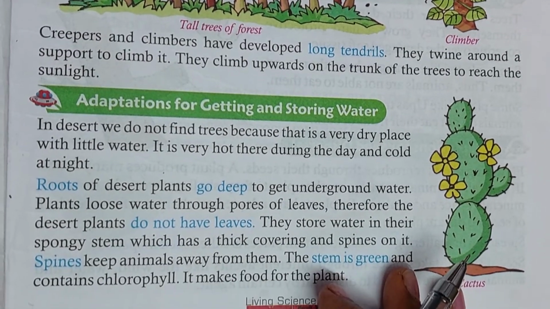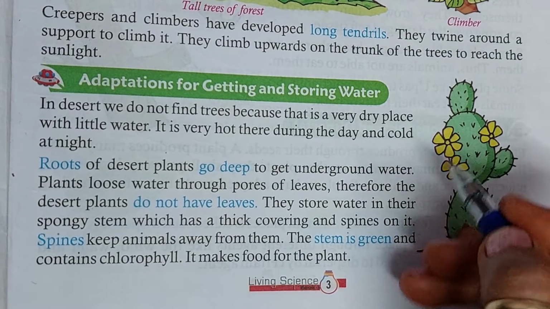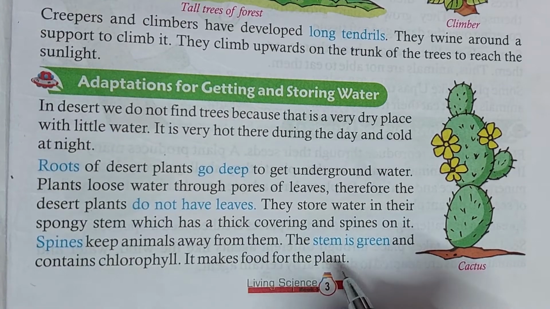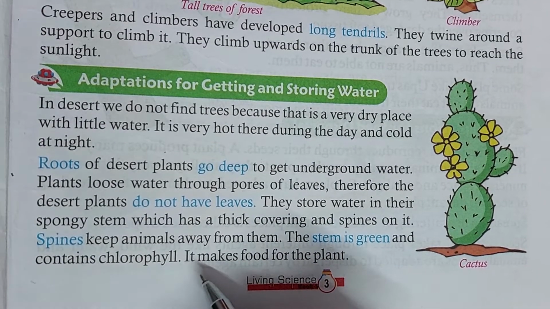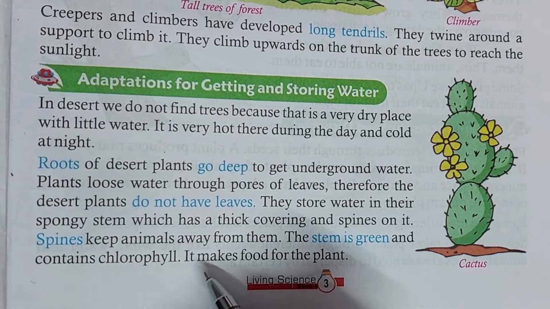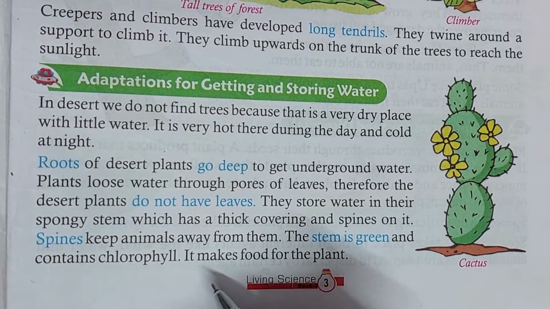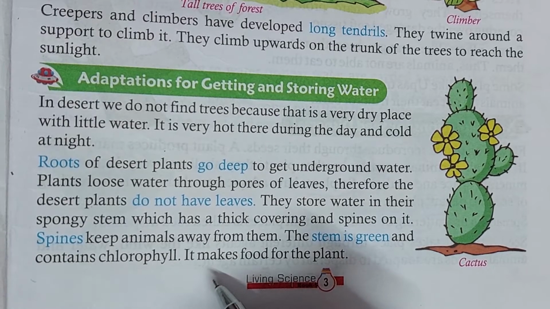So how do they prepare their food? Because their stem has chlorophyll. Their stem is green and contains chlorophyll, and it makes food for the plant. This is a special feature of the desert. So it is an adaptation of the cactus, the desert plant, for getting water and storing water.